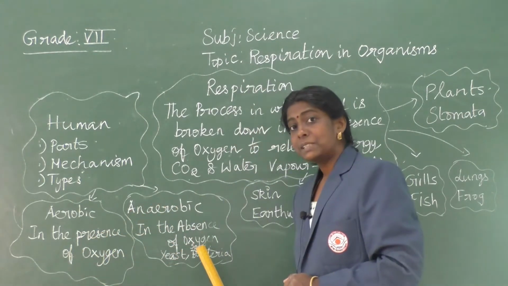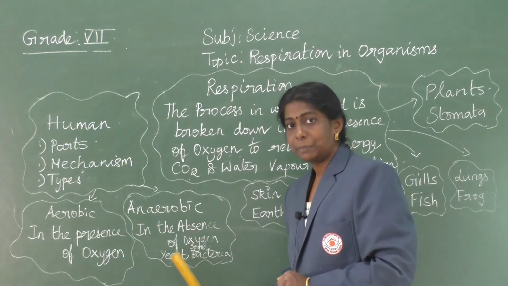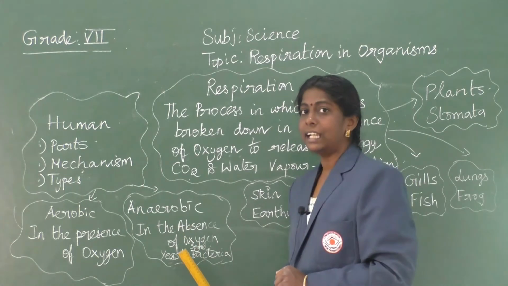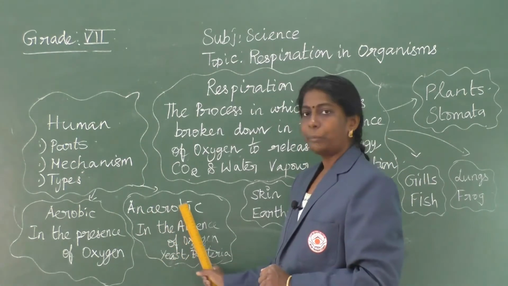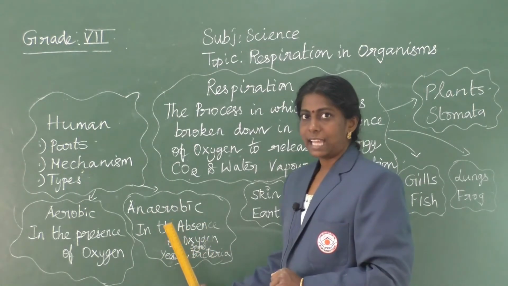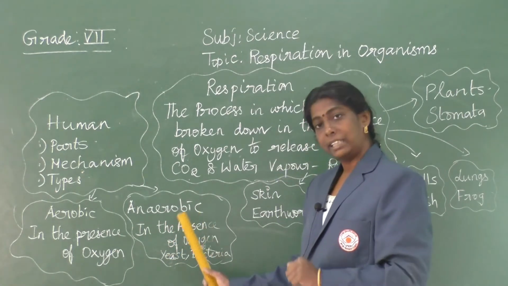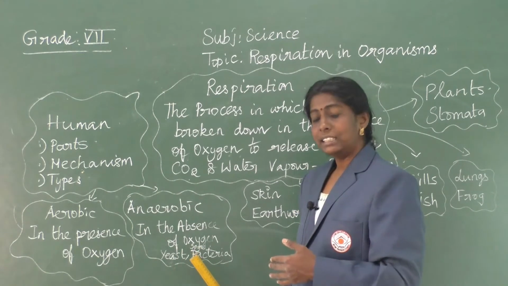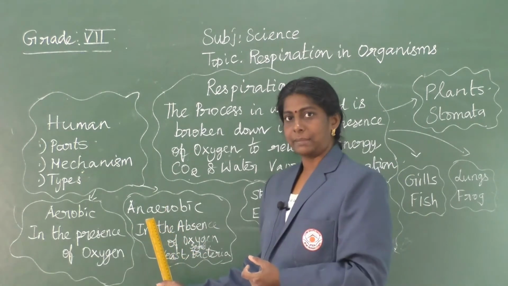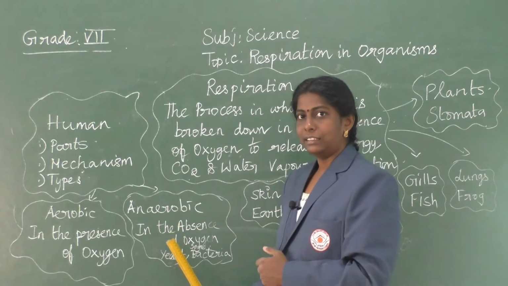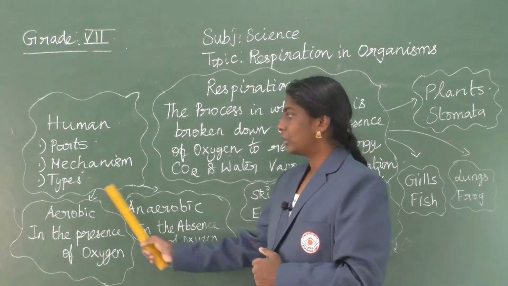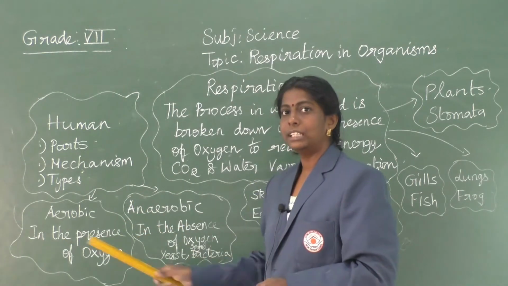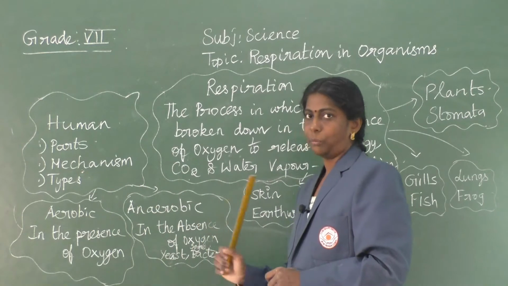And if respiration takes place in the absence of oxygen, it is said to be anaerobic respiration. Anaerobic respiration takes place in yeast, in some bacteria, and even in humans sometimes. We will learn that in detail in this chapter. So, there are two different types of respiration, aerobic and anaerobic.